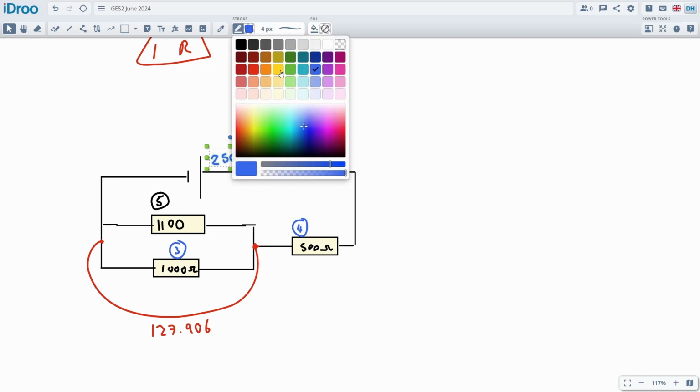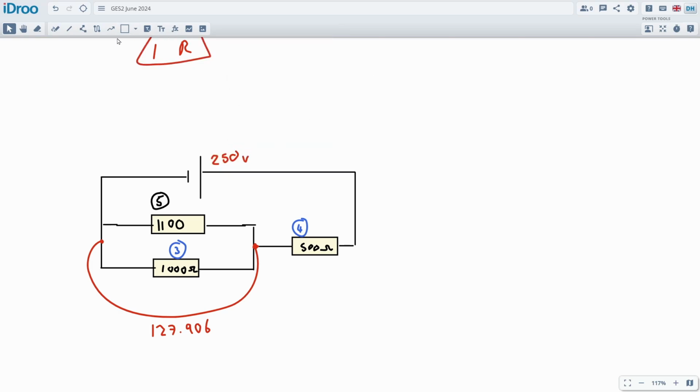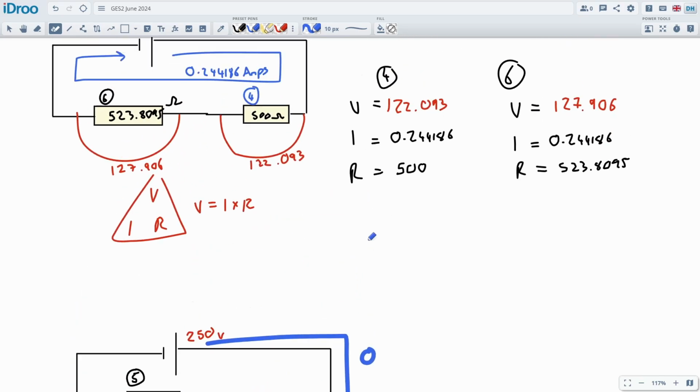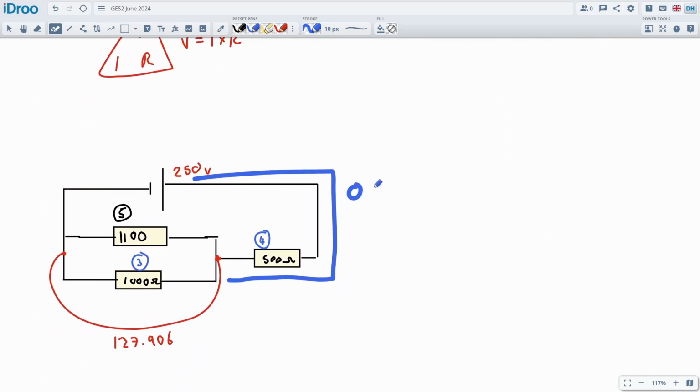So let's get those volts in red. The amps are flowing around here at the supply ampage, 0.244 amps coming in. When it gets to this parallel section, it's going to split. A little bit of the amps is going to go this way, a little bit is going to go this way. They're about equal, so they're going to get about 0.12 amps through these two sections.